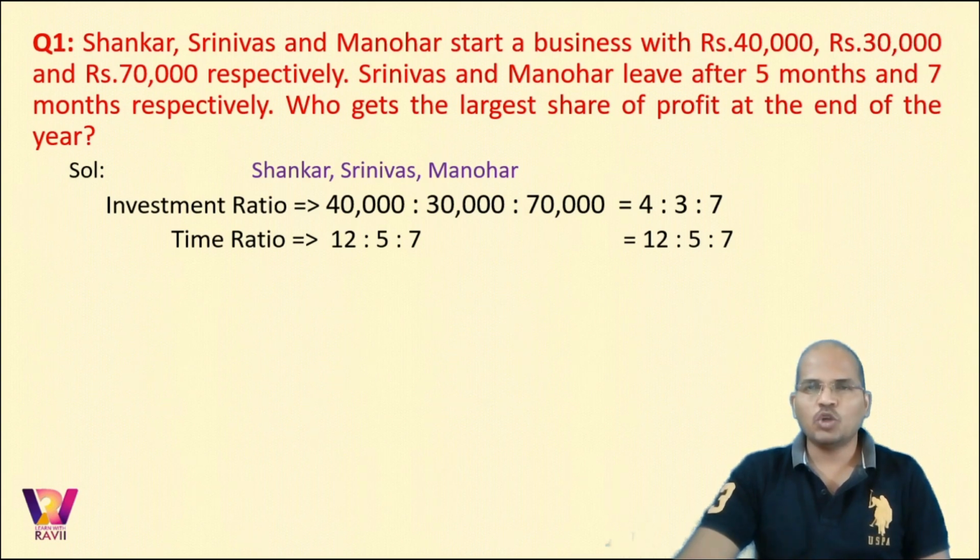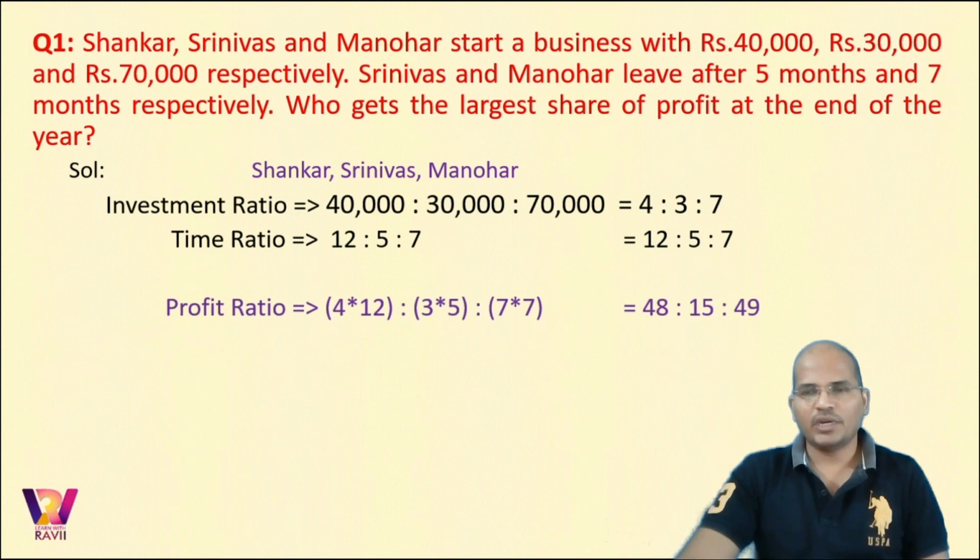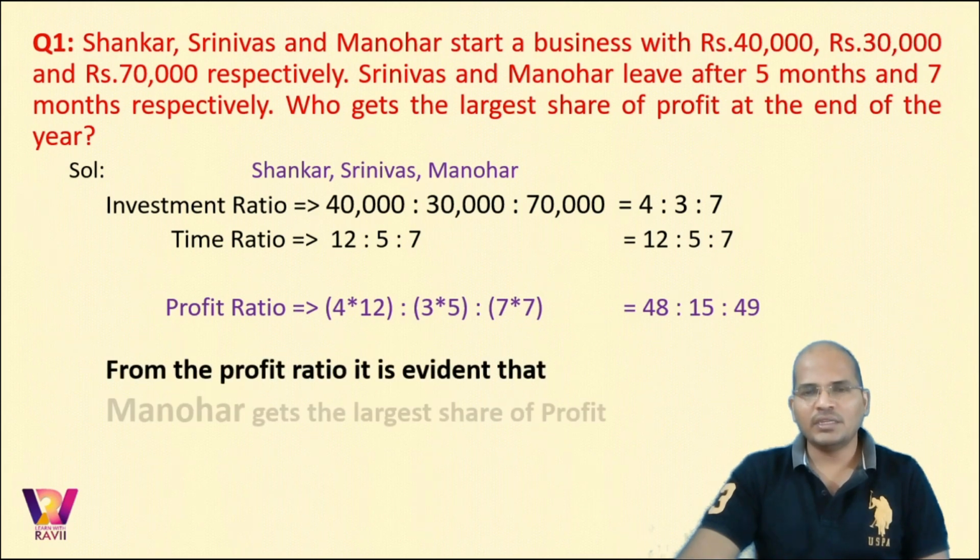Now the profit ratio would be their product, that is 48 is to 15 is to 49. Now it is clear that at the end of the year, Shankar gets 48 parts, Srinivas gets 15 parts and Manohar gets 49 parts. Now the question is who gets the largest share of the profit. So it is clear that at the end of the year Manohar gets the largest profit share.